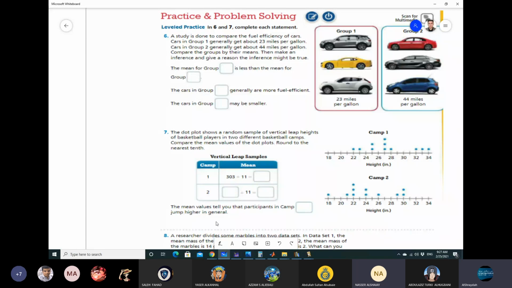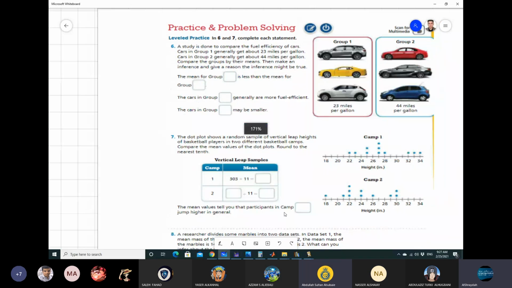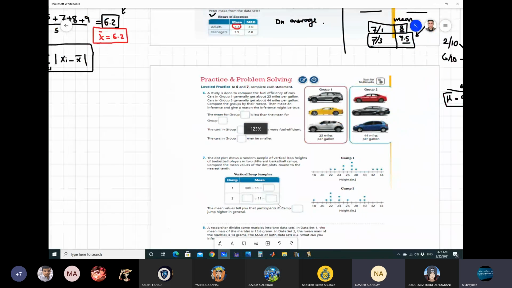On average, you can say on average, adults can exercise nearly twice as much as teenagers.